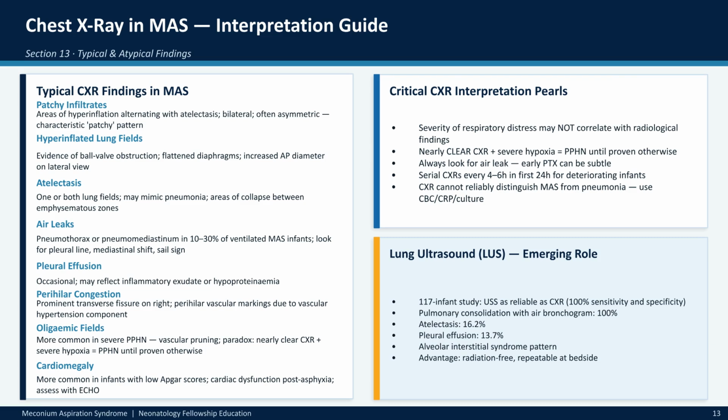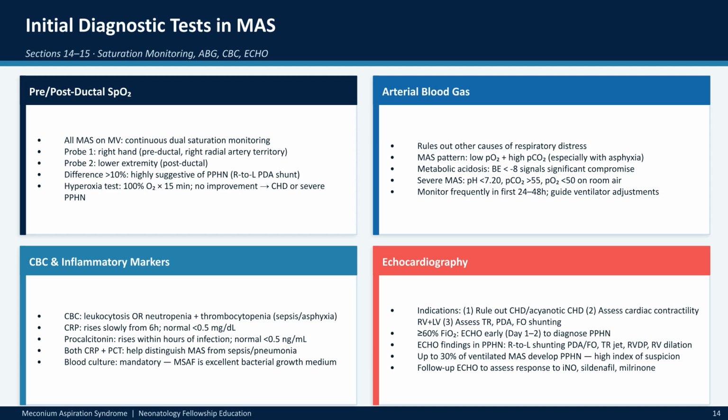Chest X-ray interpretation in MAS can show patchy infiltrates, hyperinflation, and air leaks. However, clinicians must be aware that X-ray findings do not always correlate with the severity of respiratory distress. Lung ultrasound is also emerging as a valuable, radiation-free bedside tool. Initial diagnostic tests include continuous pre- and post-ductal saturation monitoring to identify PPHN. Blood gases help guide ventilator adjustments, while CBC and inflammatory markers assist in differentiating MAS from other infections.